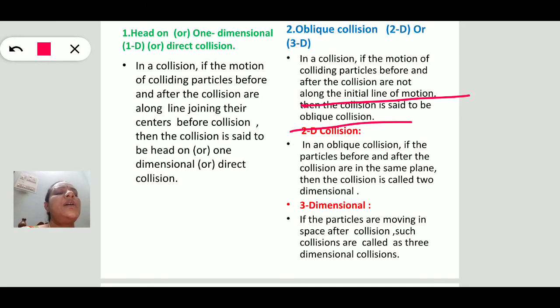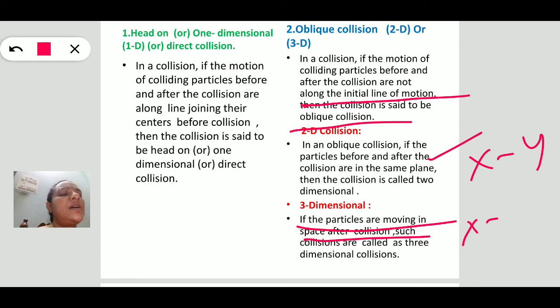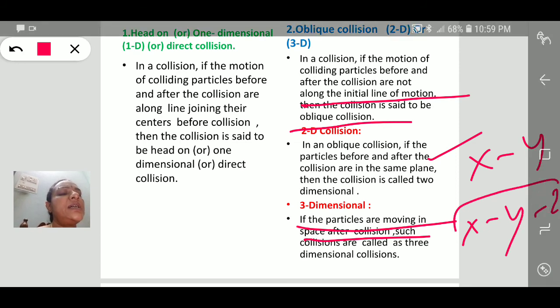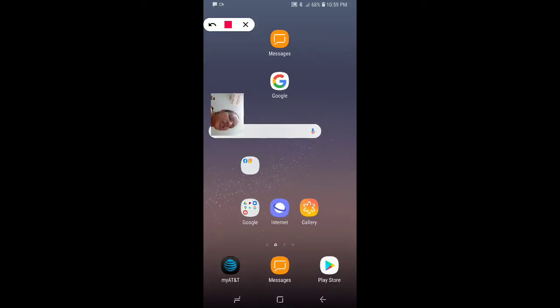If the collisions are confined to a plane, xy direction, that is two-dimensional. If the particles are moving in space after collision, then they are known as xyz collisions or space collisions.